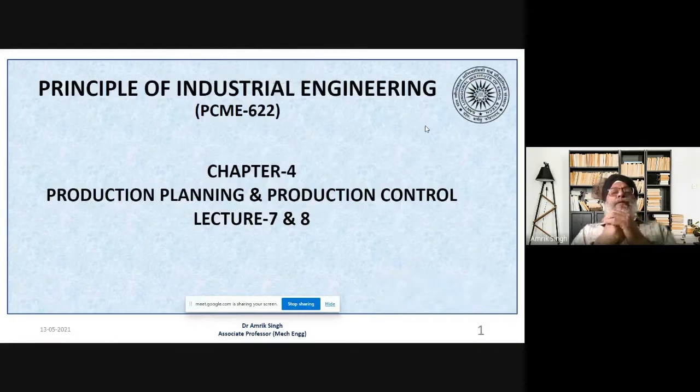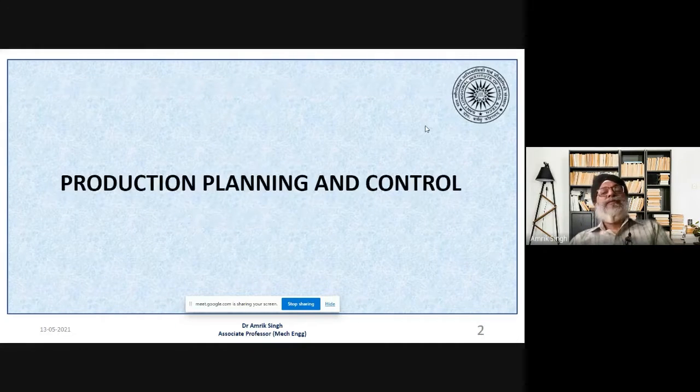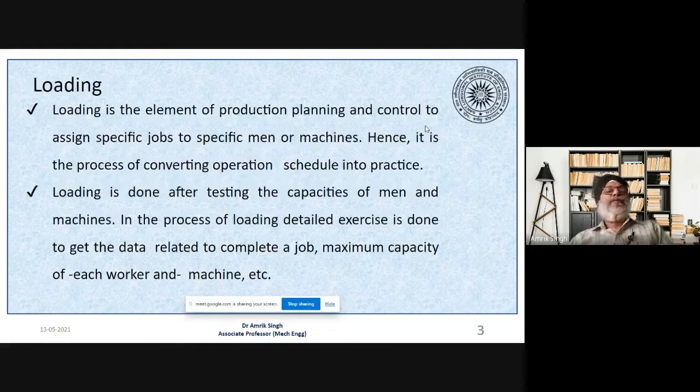So today's lecture is again a new one in the PPC series, and we'll be talking about loading and scheduling aspects, the principles. In a future class we'll solve some of the problems based on loading, sequencing, and scheduling. So what is loading?